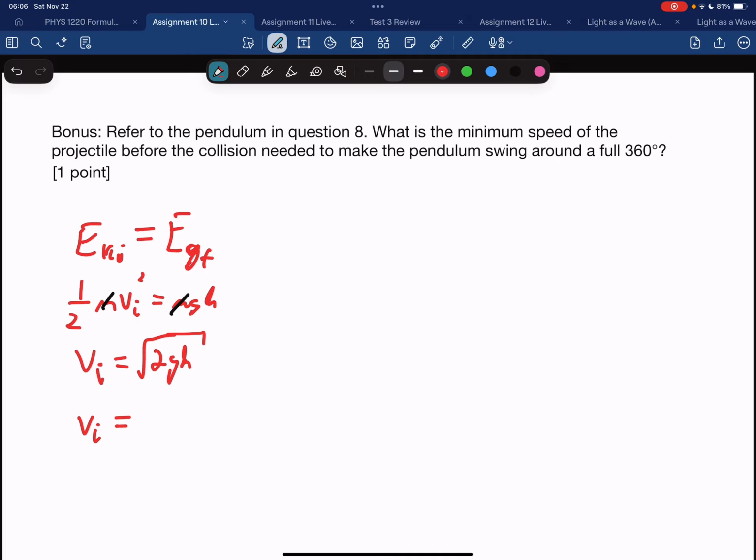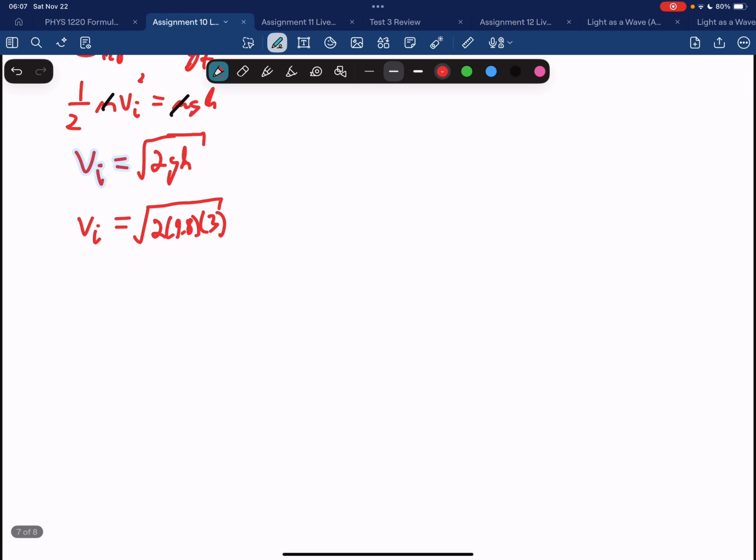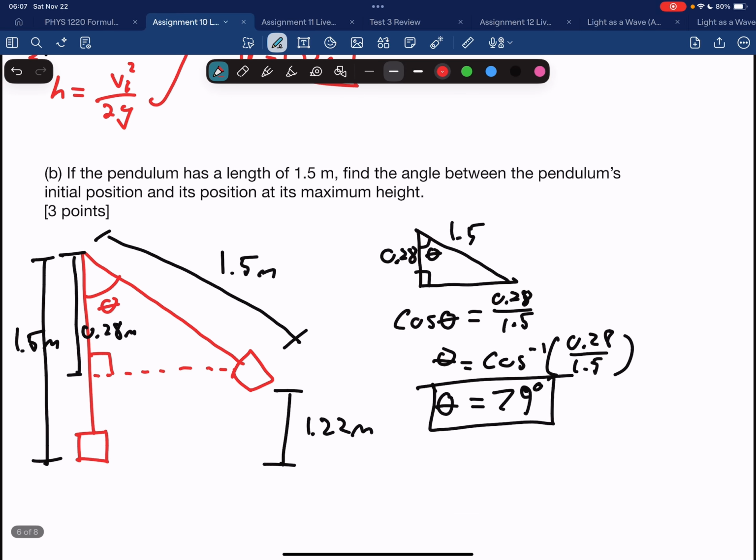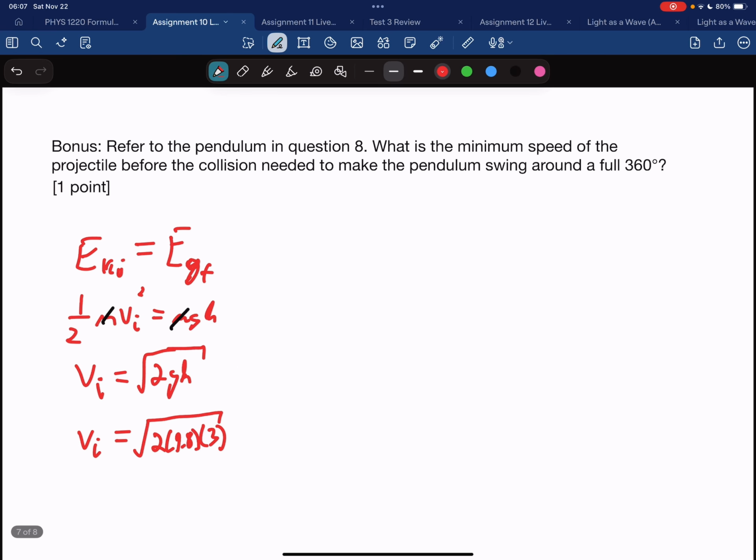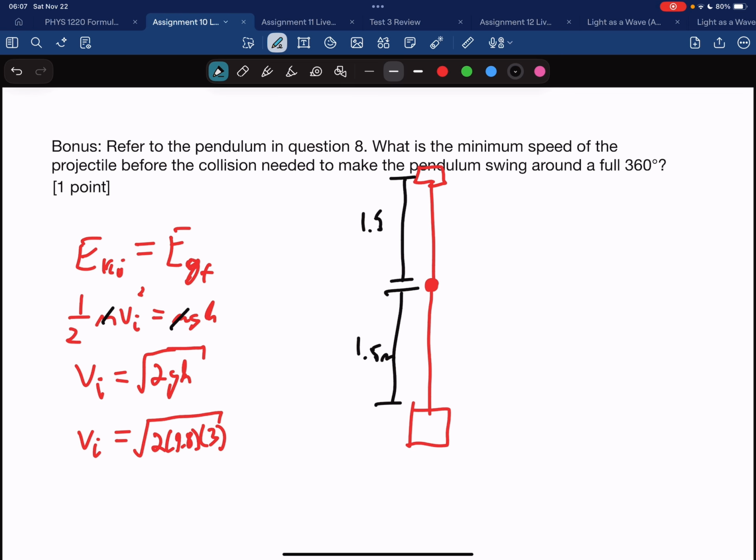Now plugging in, this is where things start to matter about how we set it up. Height here I'm saying is 3 meters. Looking back, that is because our pendulum is 1.5 meters long. So if the pendulum pivots around this point, has a mass here, if this here is 1.5 meters, and this here is 1.5 meters. That's messy. Tried to save it, but I gave up.